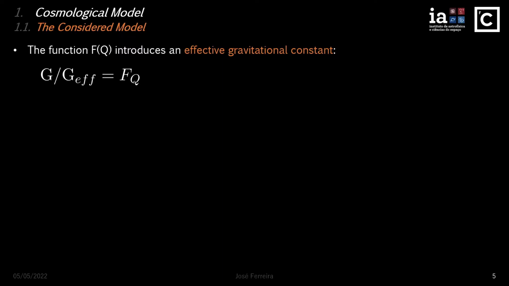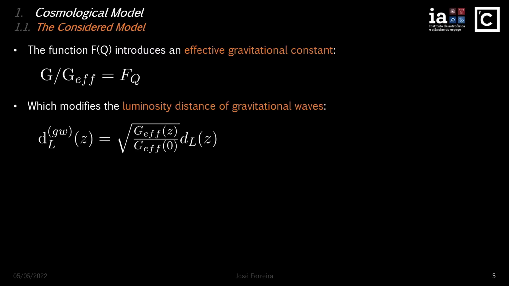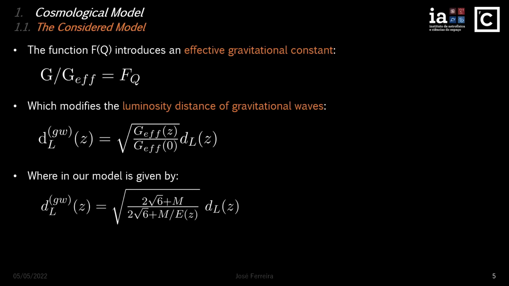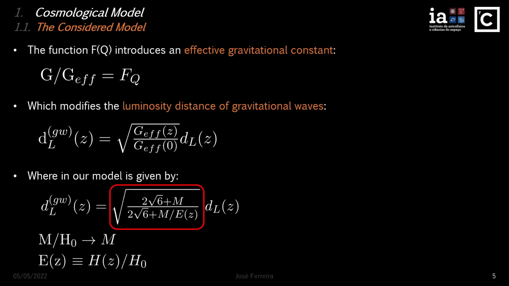The introduction of the function f of Q in the action gives rise to an effective gravitational constant, which is generically represented by the following expression. This effective gravitational constant introduces a modification in the luminosity distance of gravitational waves, which is expressed generically as follows, where d_L of z is the standard luminosity distance in ΛCDM. For our specific model, the luminosity distance for gravitational waves is the following, where m is taken to be in units of 1 over H0, and E of z is the Hubble function without the Hubble constant. This difference between the luminosity distance for gravitational waves and the standard luminosity distance in ΛCDM will be the key in telling our model from ΛCDM apart.